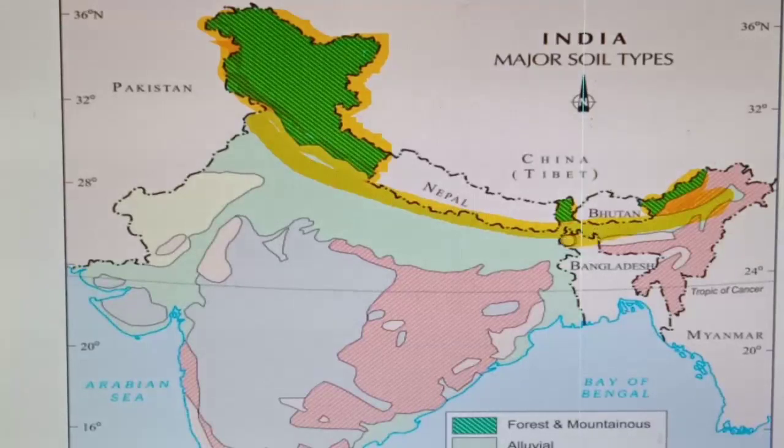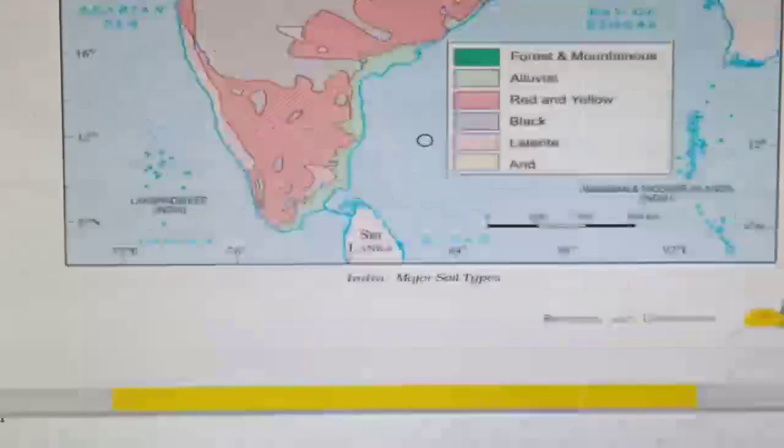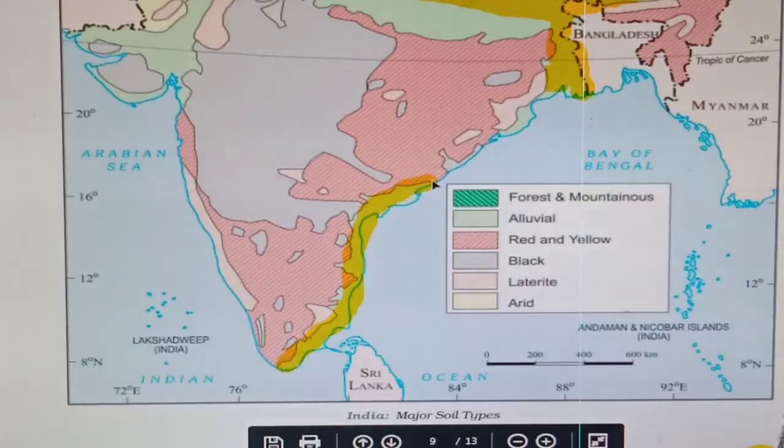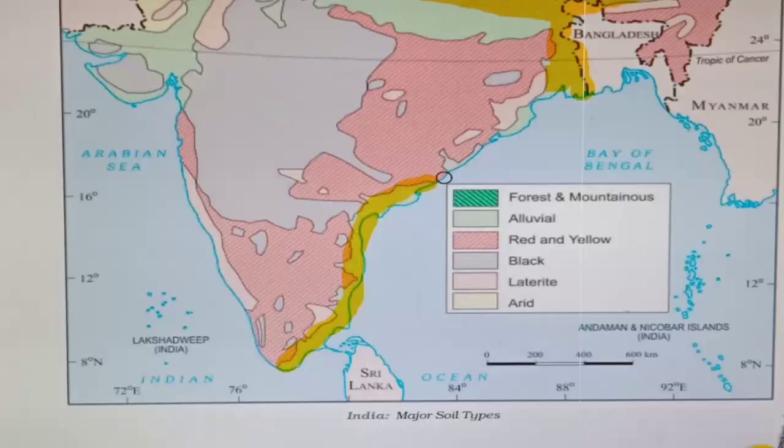There is alluvial soil. This West Bengal, and along with this, the eastern coast is also with the alluvial soil because many rivers are drained into Bay of Bengal.